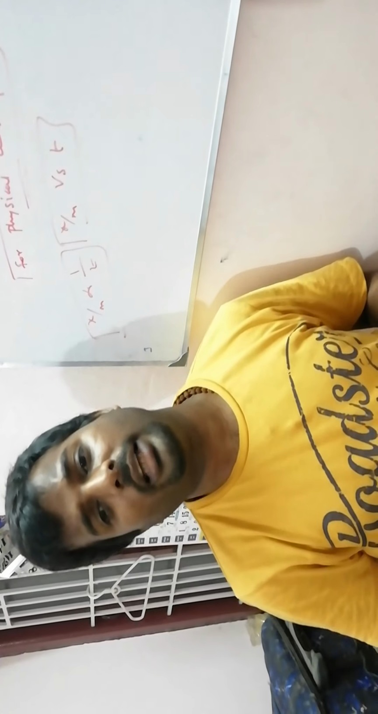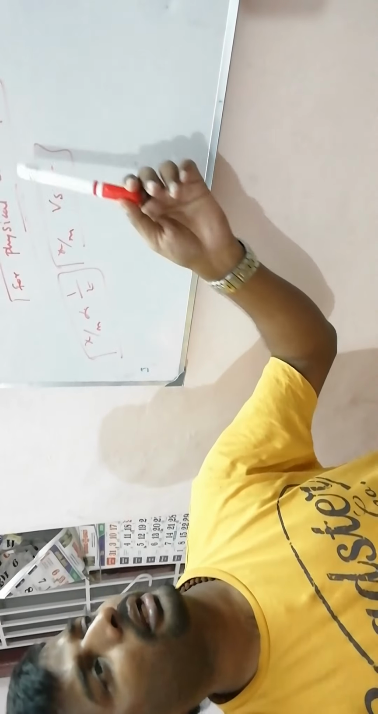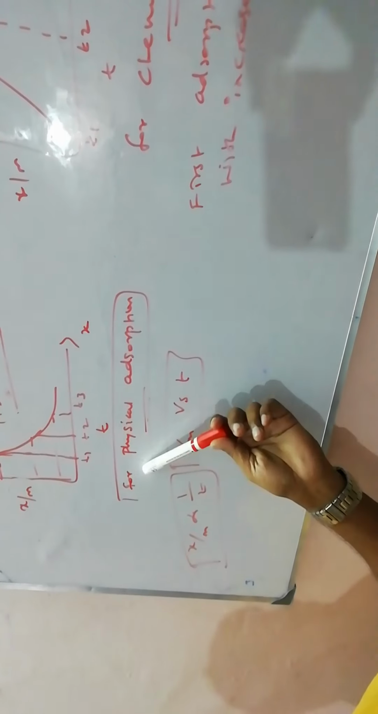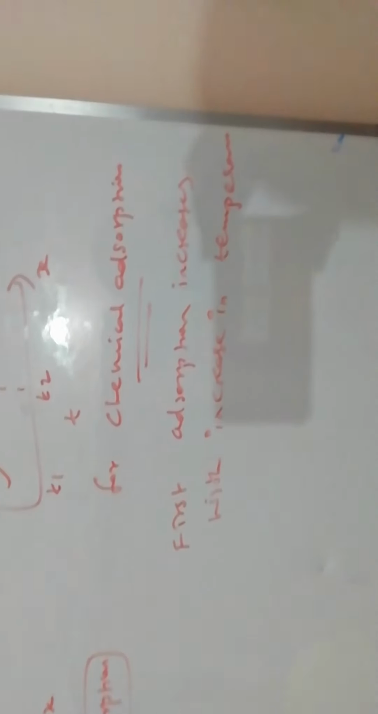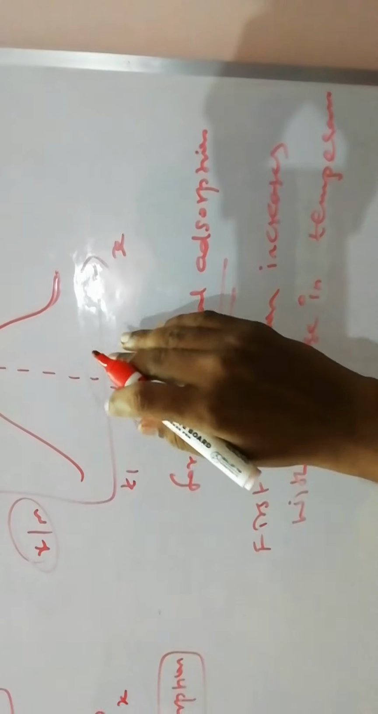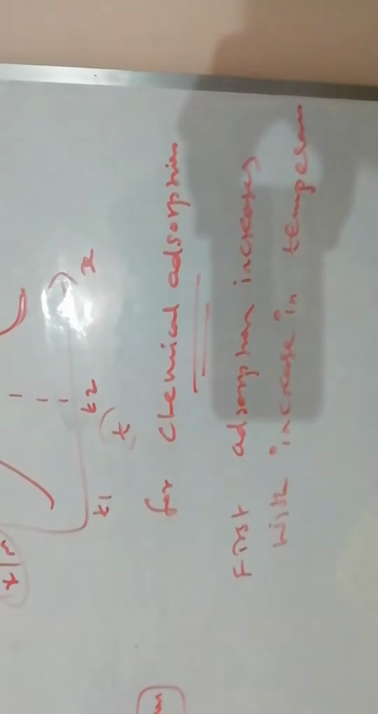What is an isobaric process? A process taking place at constant pressure is called an isobaric process. Isobaric curve for physical adsorption and chemical adsorption. Here x by m is directly proportional to temperature to some extent. After that it will decrease. Okay, this is called your adsorption isobars.